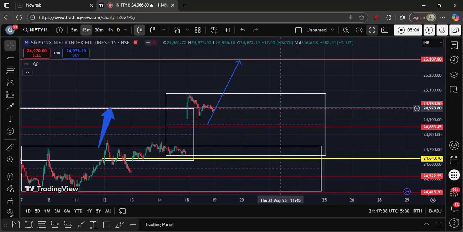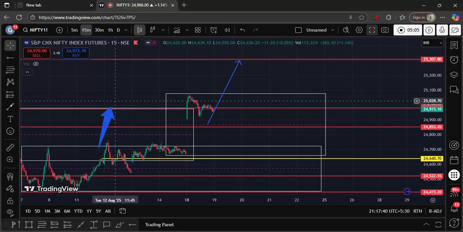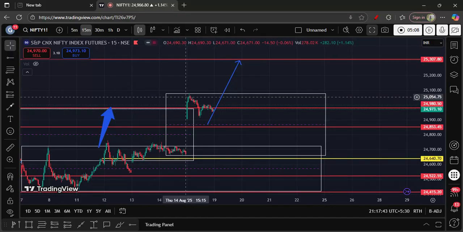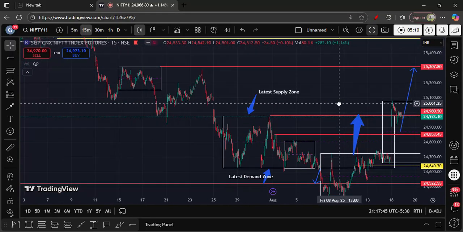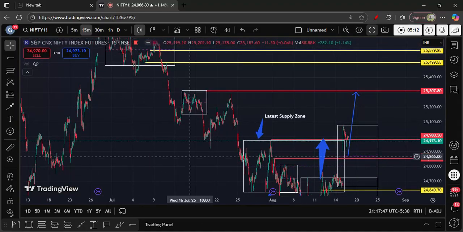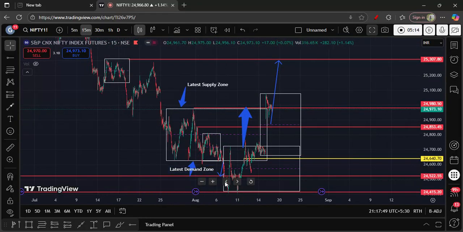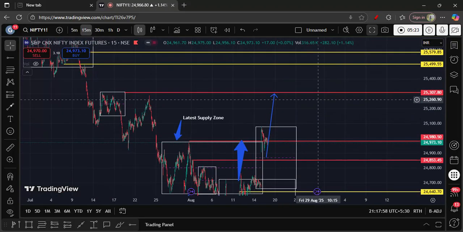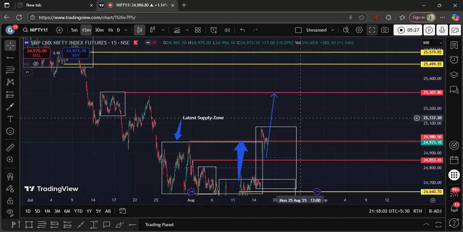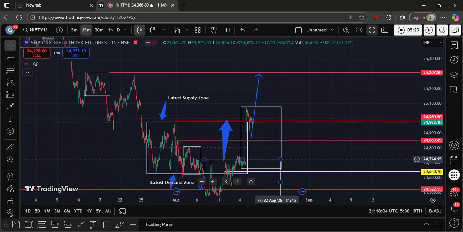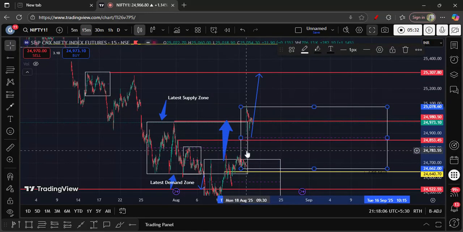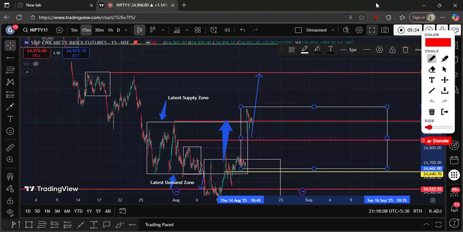In the bigger scenario, on a bigger time frame, the market is bullish. I have been saying this for the last 3 weeks. So this is a kind of retracement. The retrace has been completed and now it is going in the original direction. If the market makes support at this point, then we can target 25,300, again 25,500 and 25,600. If it fails, then we can see the market will be sideways within this range.